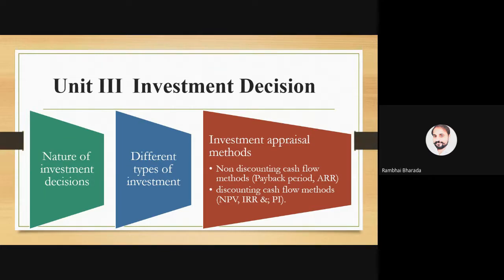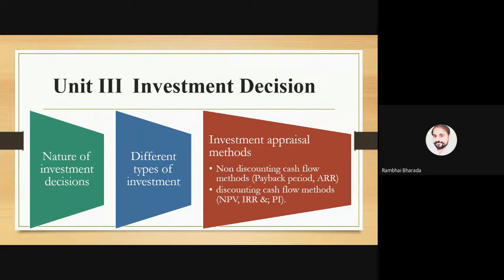In the practical part, we try to understand which investment is the best for us, which investment gives us the maximum return, which investment will give the maximum benefit with the minimum cost.